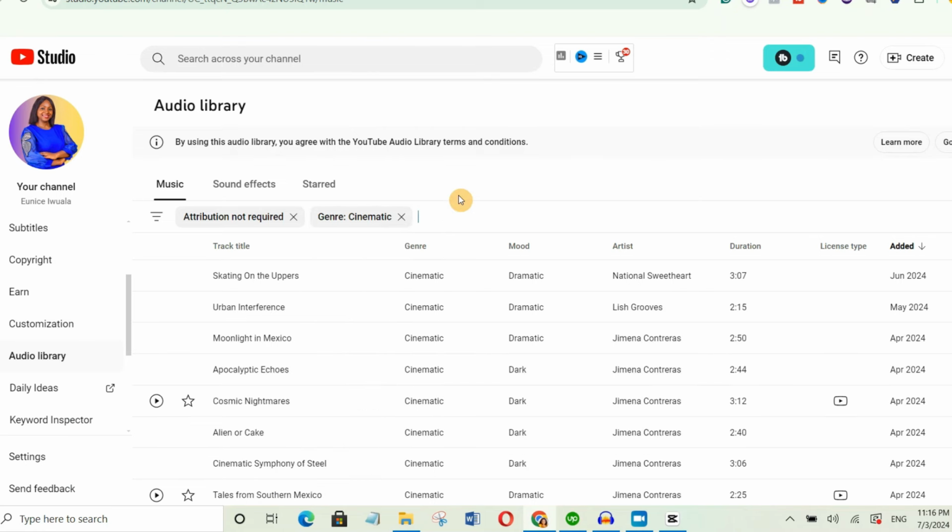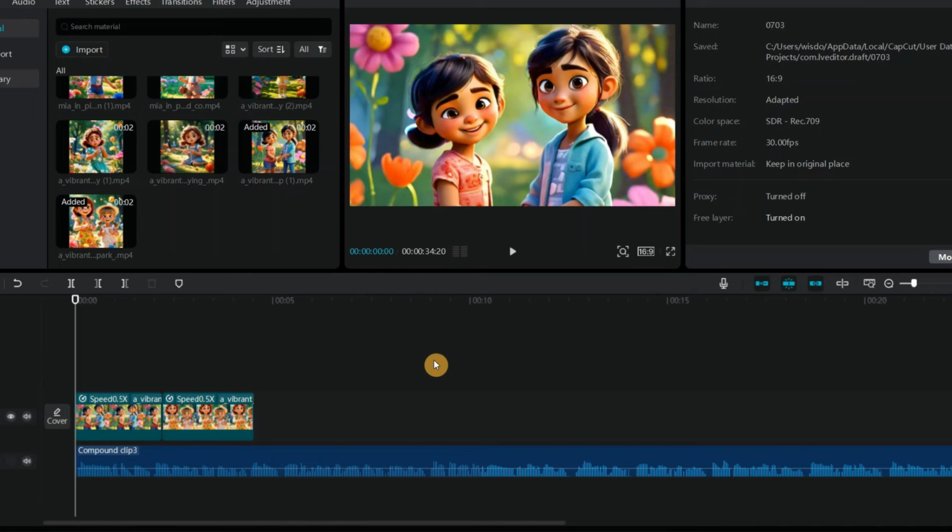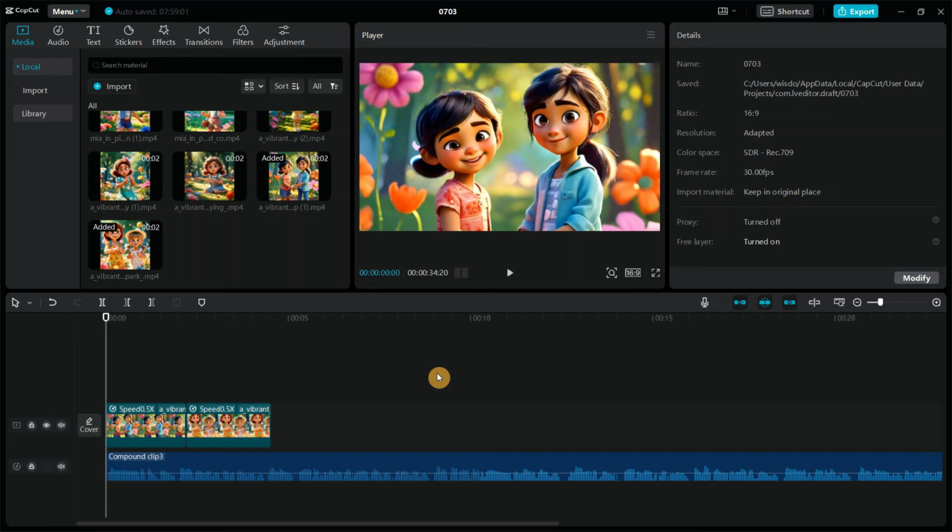All you need to do is just go through all these tracks and find the music that you like. You can click on it to preview it. After that, just go ahead and download the music you prefer, and import it into CapCut. Before you even start editing, you're supposed to get your sound effects and your music ready so that it will save you time from searching for it and it will help streamline your workflow.